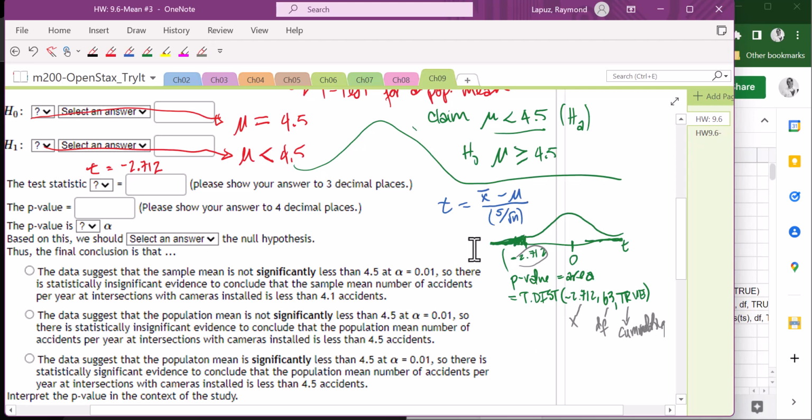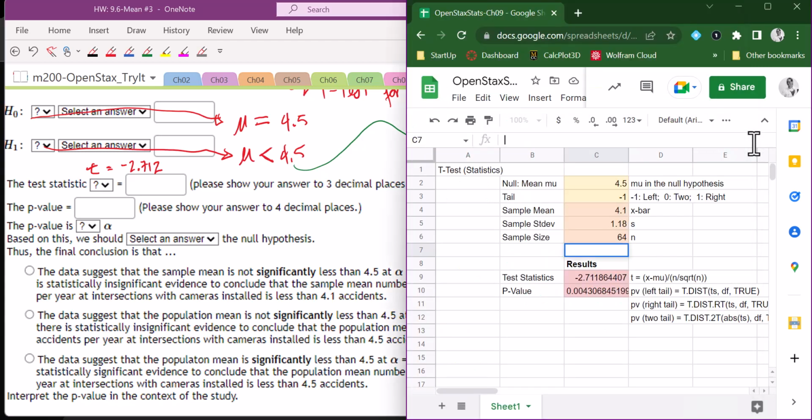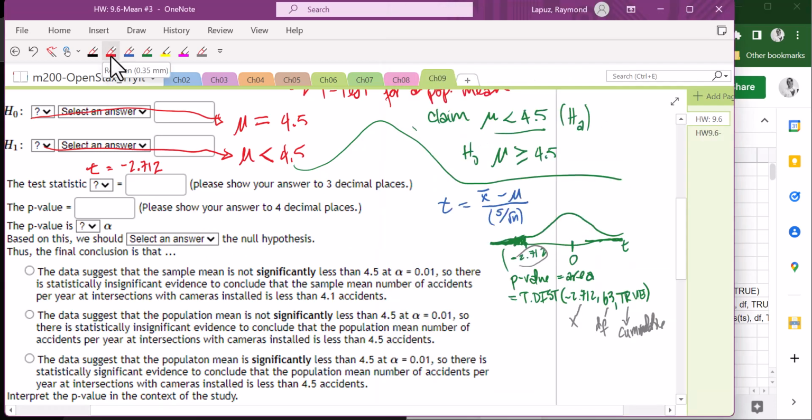Okay, and we have this all set up here. It actually is 0.0043. We want 4 decimal places, 0.0043 it is. So your p-value is 0.0043, which is quite small.